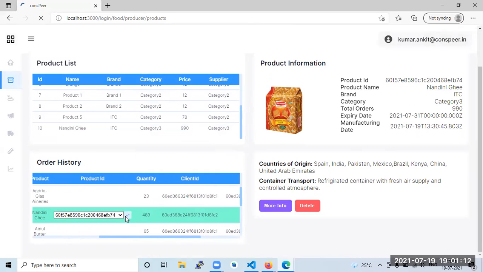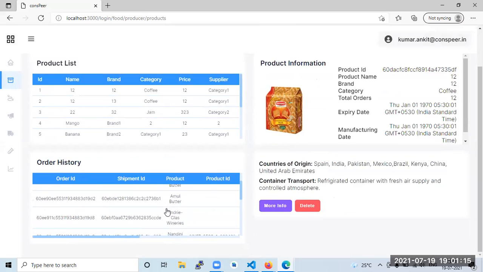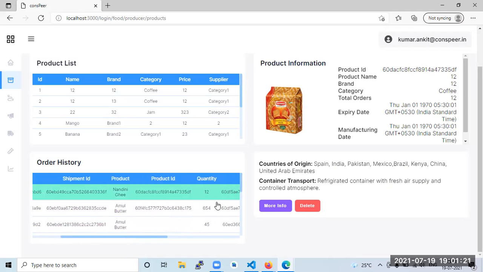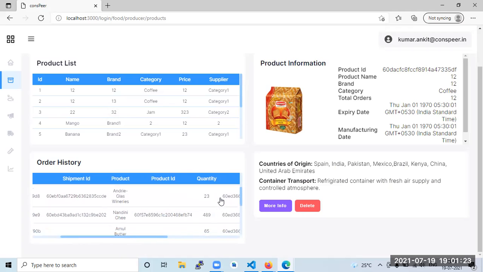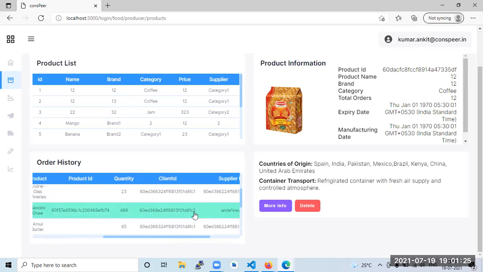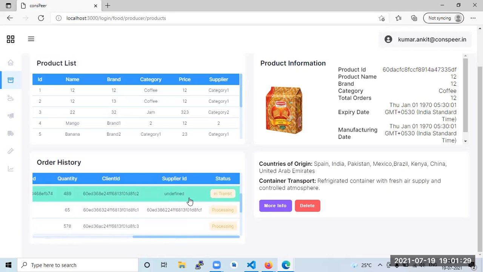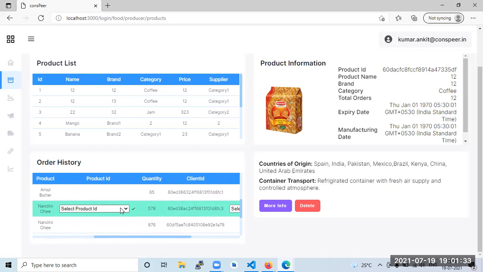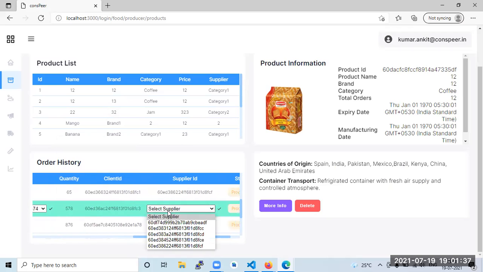Okay. So you will get something like Nandini ghee. Nandini ghee was very famous. There is one more Nandini ghee, with supplier undefined, in transit. Yes, that was the earlier database. Okay, so we have to make a few changes. So I'm assigning this supplier, and supplier one is the supplier name. Supplier in the sense like this is a company name. Supplier one, supplier two, somewhere like that.